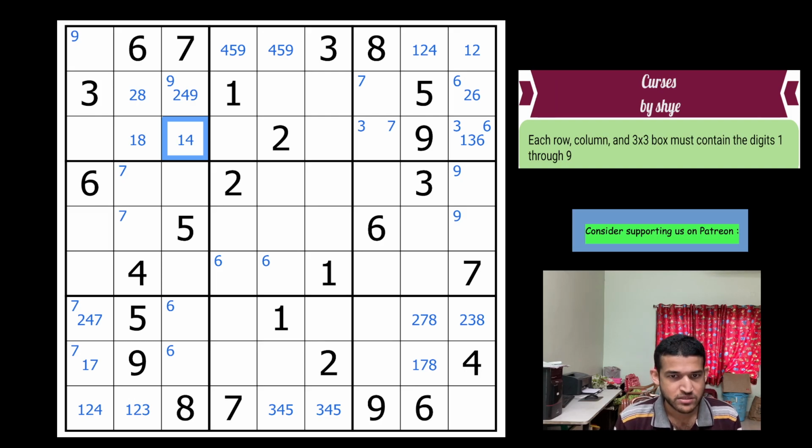This cell. I mean this one. 3, 5, 6 and 7 in the column and 1, 4 and 7 in the rows. So it has to be a 2 and 8. Nothing else. This cell. 4, 5, 6, 1, 7 and 8. So that's a 2, 3 and 9. This cell. 3, 4, 5, 6, 1 and 7. This is a 2, 8 and 9.